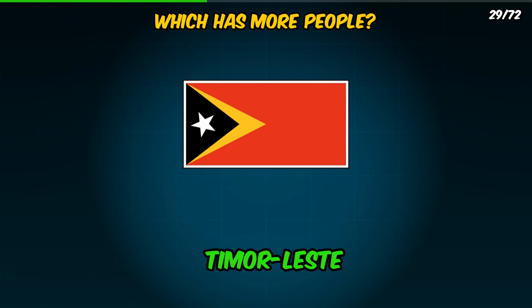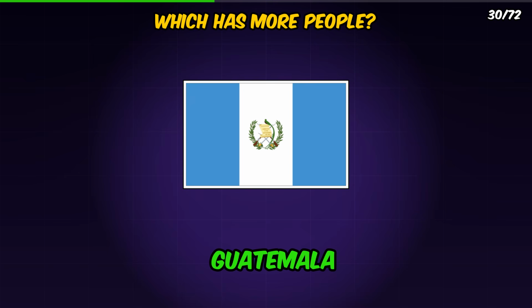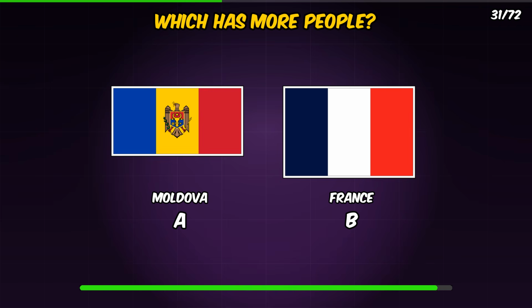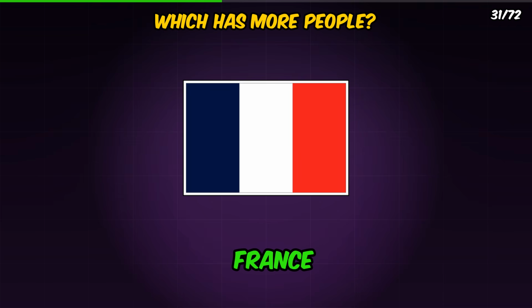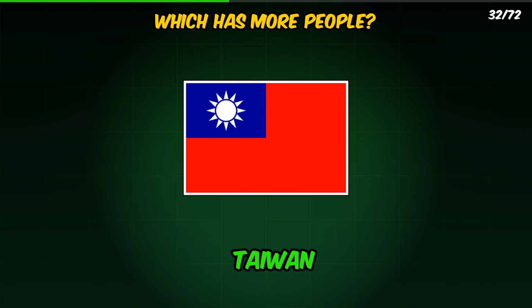Which has more people? It is Timor-Leste. Which has more people? It is Guatemala. Which has more people? It is France. Which has more people? It is Taiwan.